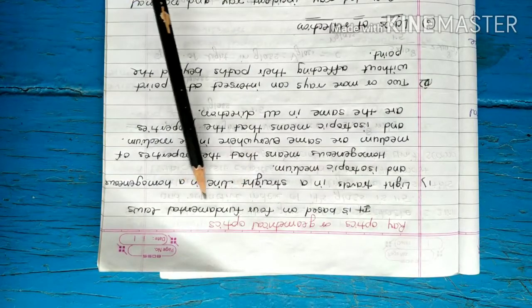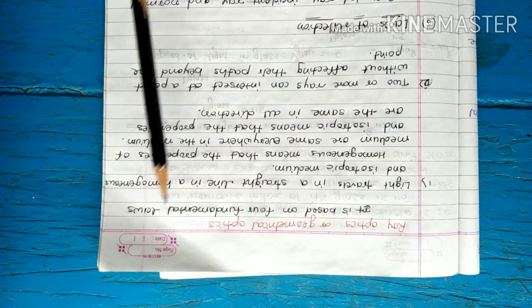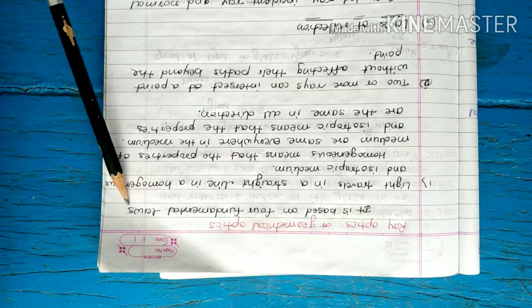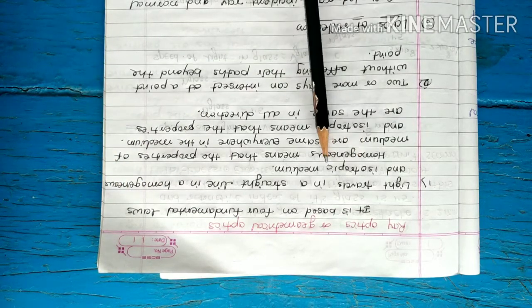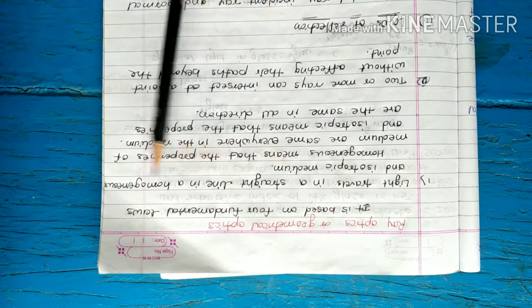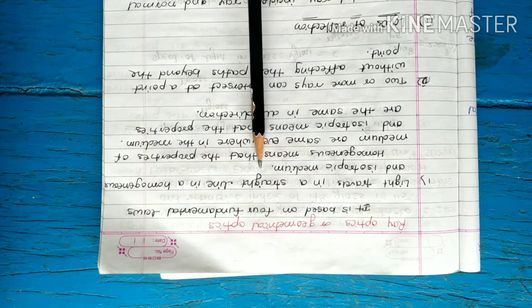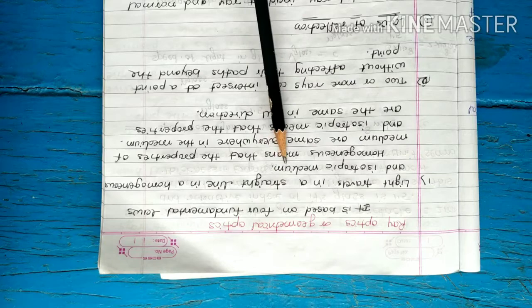Then next is ray optics or geometrical optics. It is based on the four fundamental laws. First is light travels in a straight line in a homogeneous or isotropic medium. Light travels in a straight line. We all know that light travels in a straight line. We see that the light coming from the window is in the form of a straight line.